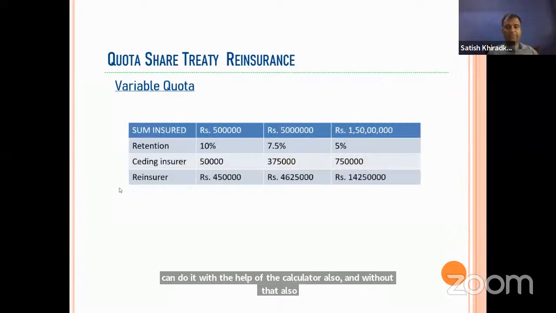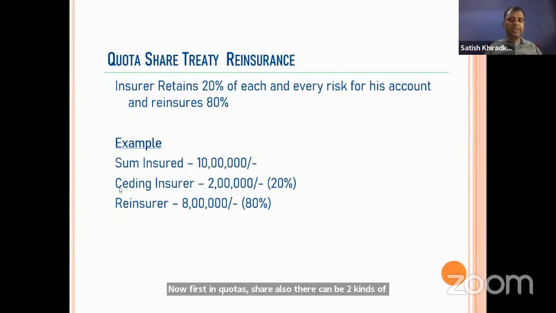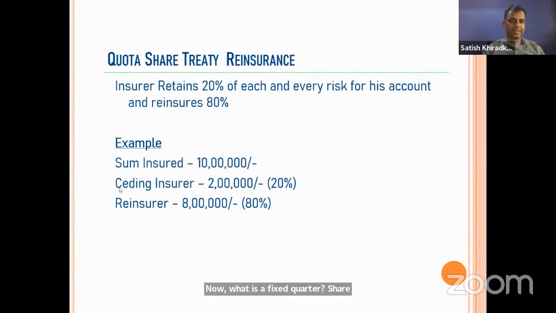Next one. In quota share also, there can be two kinds of quota share. One is a fixed quota share, another one is a variable quota share. What is a fixed quota share? Here, the percentage is fixed. It will not change with the change in the risk. Like in the previous example, if 10% is decided, then for each and every risk, 10% will be retention and 90% will be ceded. If 20% and 80% is decided, then accordingly for each and every risk it will happen. There will be no chance of change.